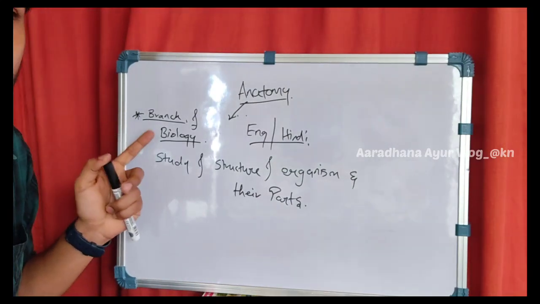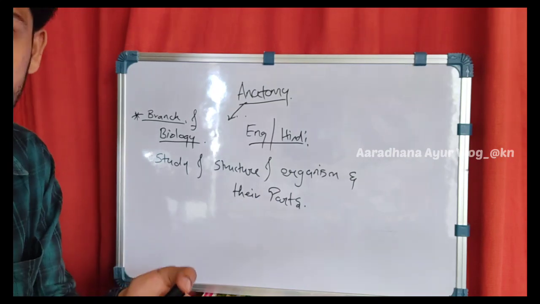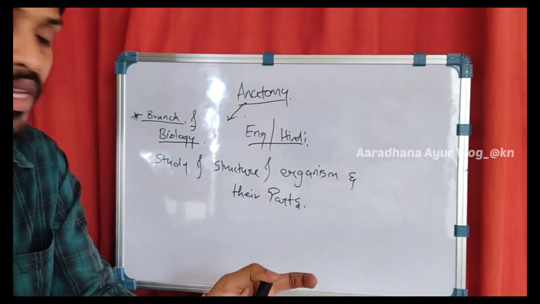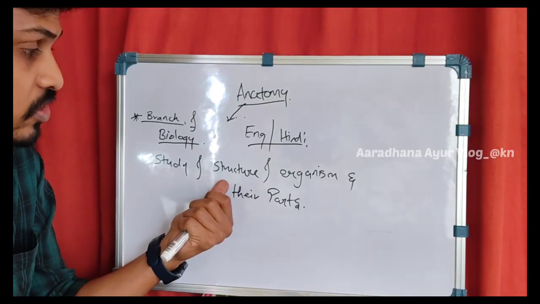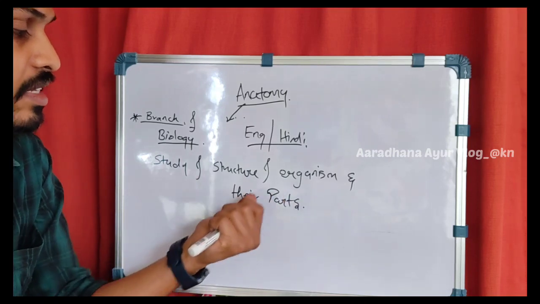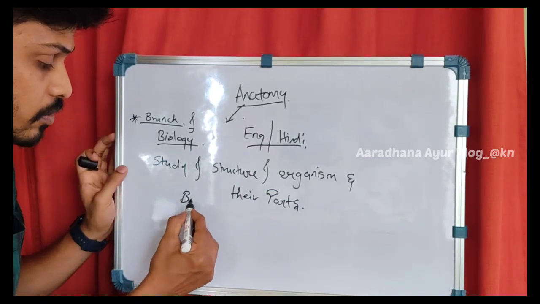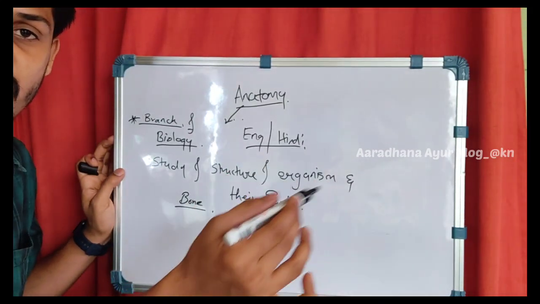So here we will be studying the bones, muscles, ligaments, tendons and their numbers. Mainly we will be dealing with the study of structure. We will be seeing the structure of the organism and their parts. Any structure, it may be bone. How many bones are there, what are the names, what is the structure, where it is located.